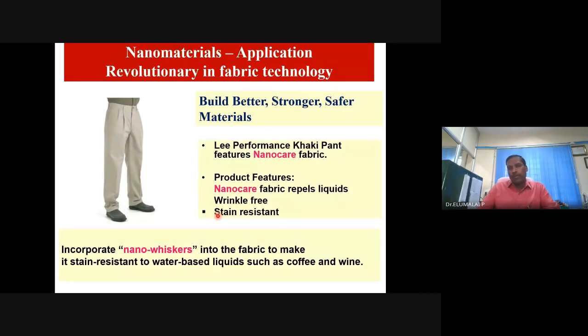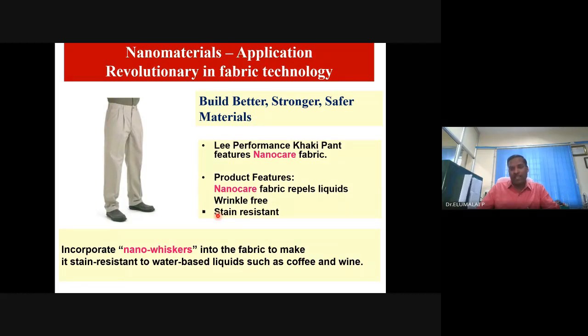I'm sure many of you are using this, or all of you are using such clothes. The khakis embedded with nanofibers, maybe nanopolymers or nanosilks, wrinkle-free, water resistant, non-wettable, dust repellent, so that you can wear them for a longer time. You don't need to wash frequently.